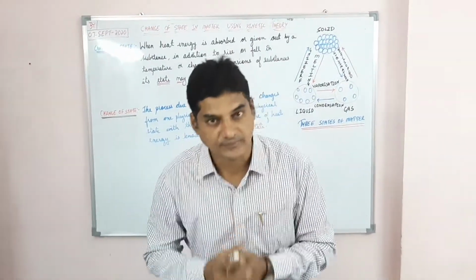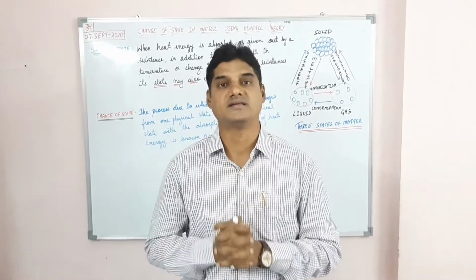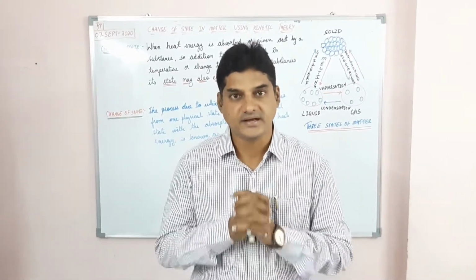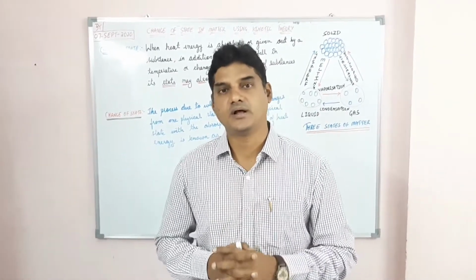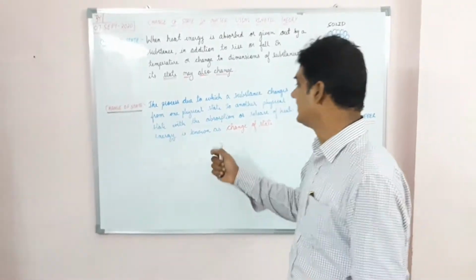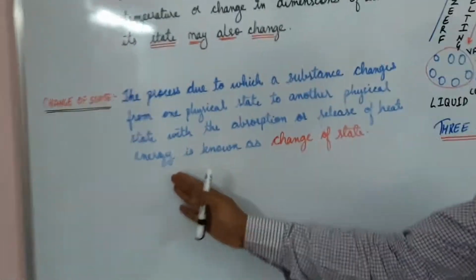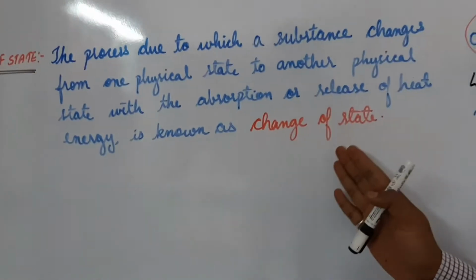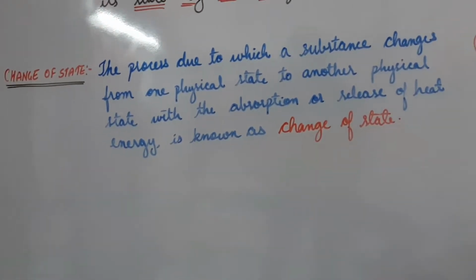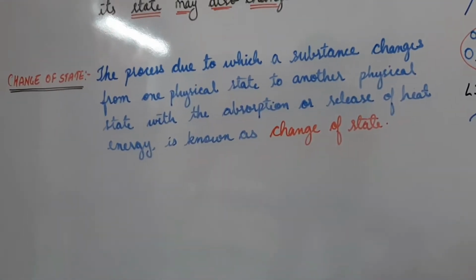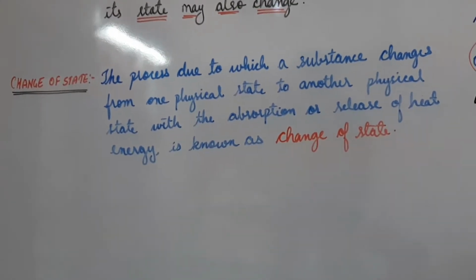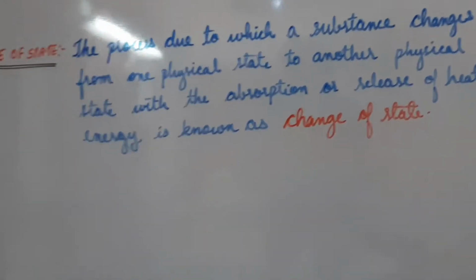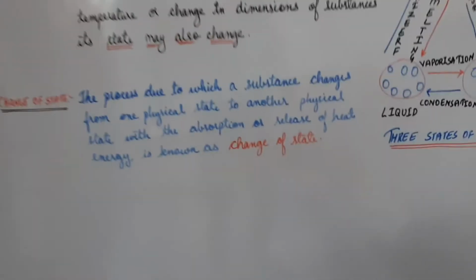Either by absorbing heat energy or releasing heat energy, then we will call it a change of state. What do we call it, students? We call it a change of state. Am I clear?